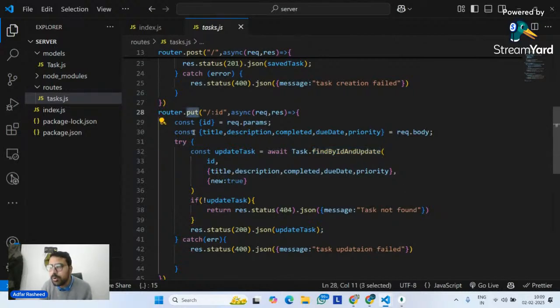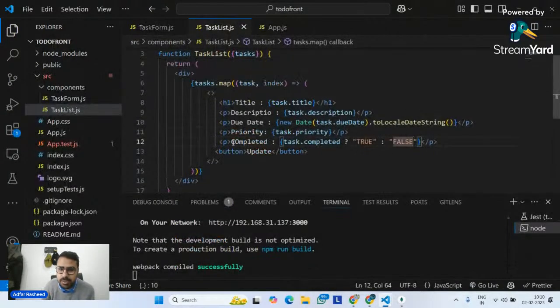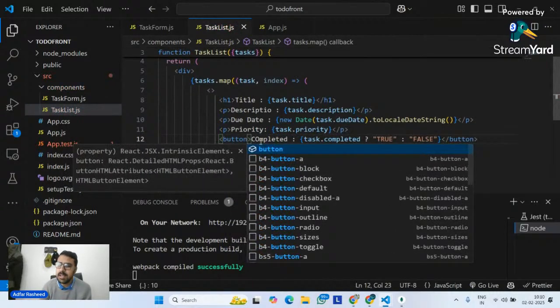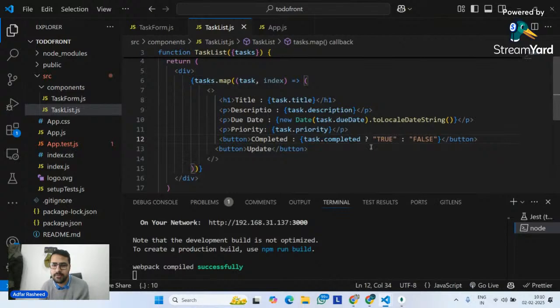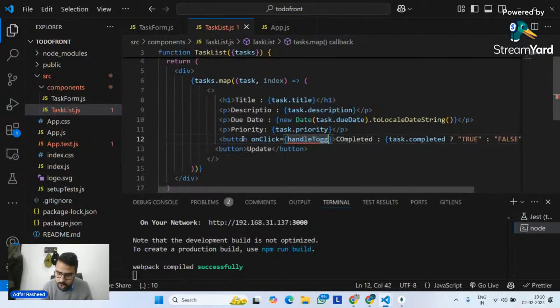We need to make a put request from our front end to this server. So that's what we will do here. I'm going to go to this p tag, and instead of making it a p tag, I will make it a button. In this case, the button will say either true or false, and on this button I will have an onClick event. On this onClick event, I will say handleToggle. Let's define this handleToggle.